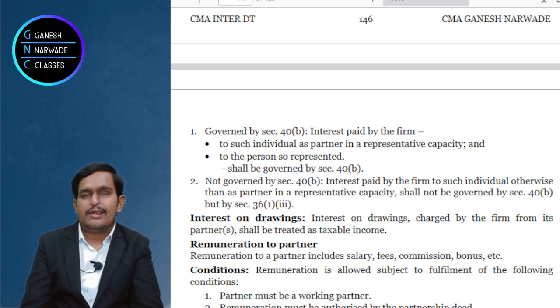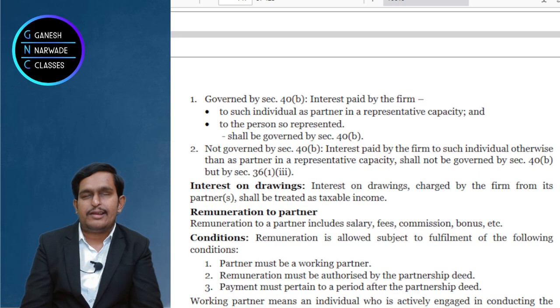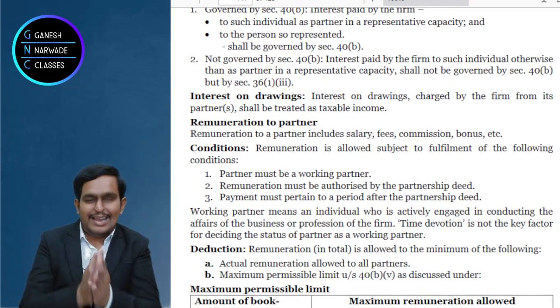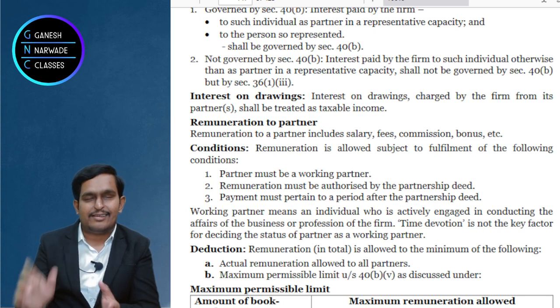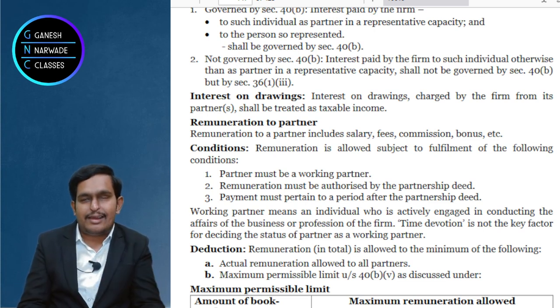Now come to remuneration of partners. Remuneration means salary, commission, bonus and fees. These four come under remuneration. Salary, commission, bonus, fees is remuneration. Will it be allowed as deduction? Yes. What are the conditions?